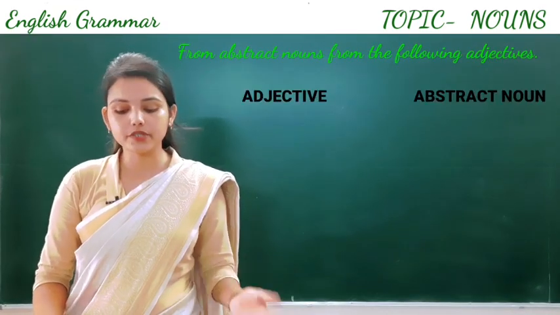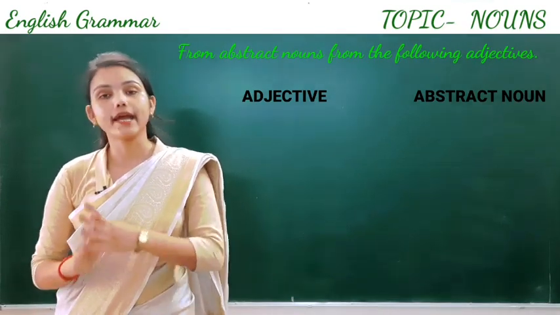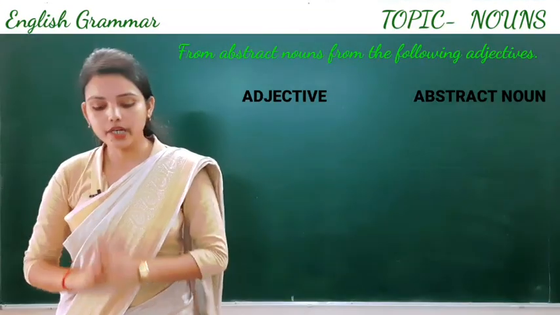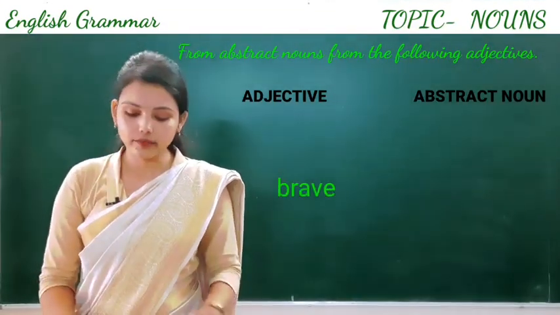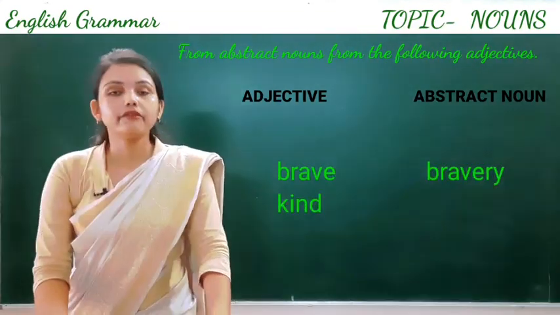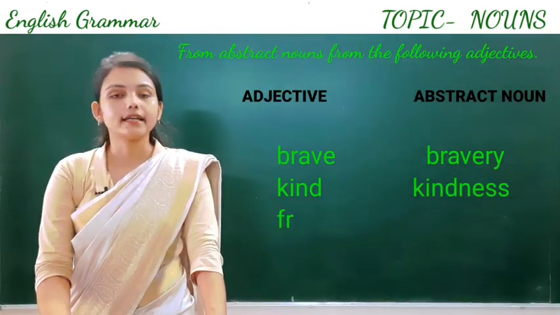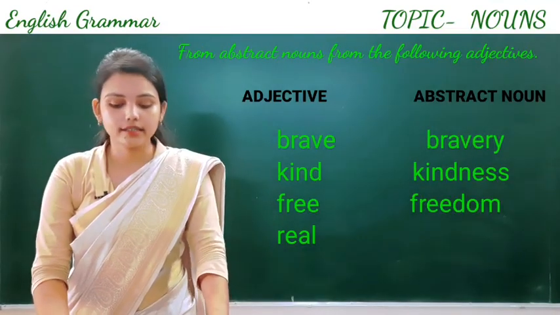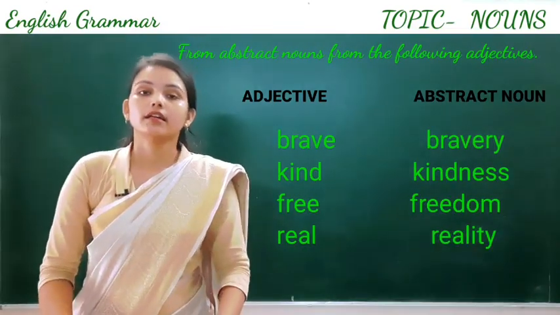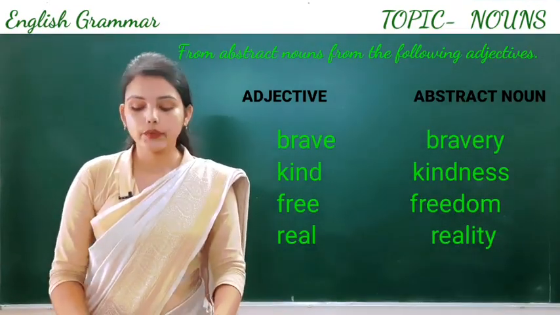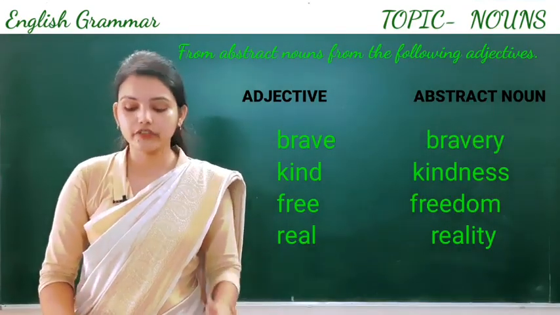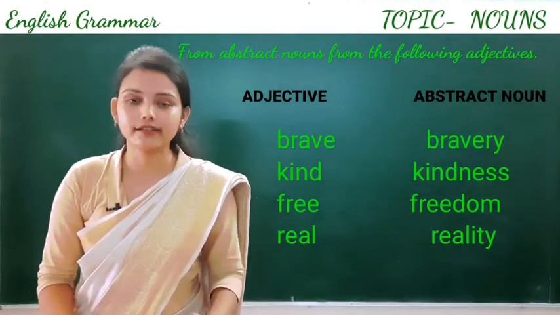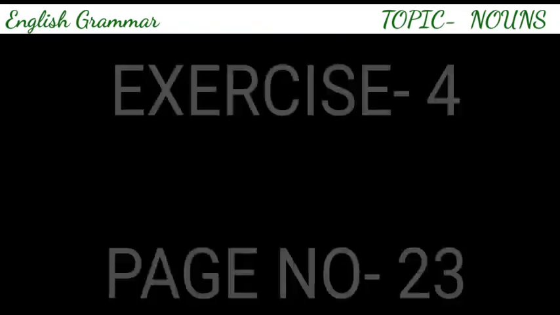Next, form abstract nouns from the following adjectives. There are some adjectives and we have to convert them into abstract nouns. First is brave. From brave we will use bravery. Second is kind. Kind means kindness. Next is free. It will be freedom. Real, reality, which we cannot see or touch, which we can only feel.